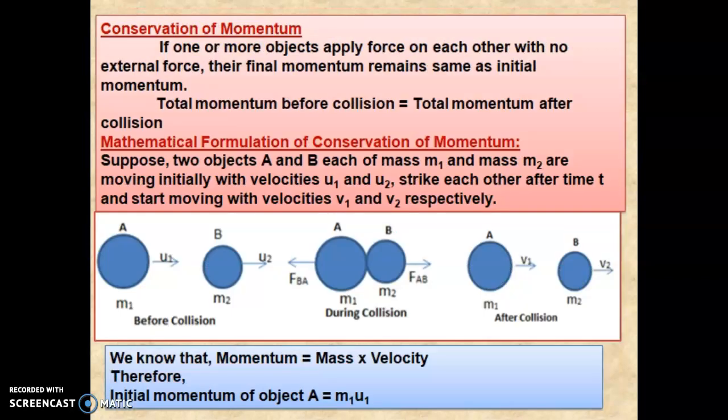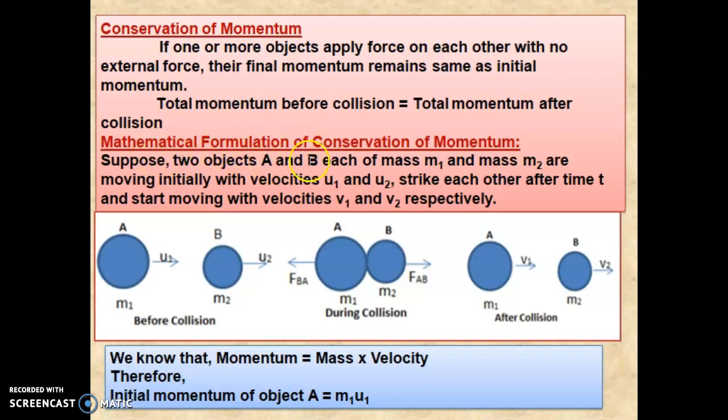Okay, so now we can derive the conservation of momentum. If two or more bodies apply force on each other with no external force, their final momentum remains the same as the initial momentum. So the total momentum before collision is equal to the total momentum after collision. Now the mathematical formulation of conservation of momentum.